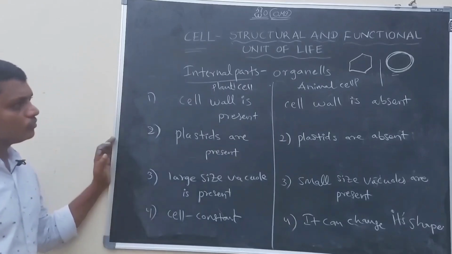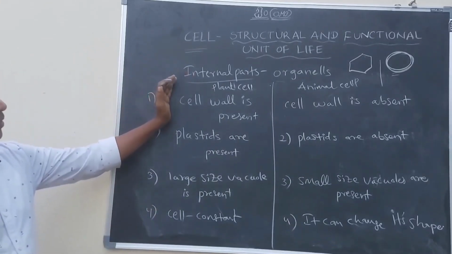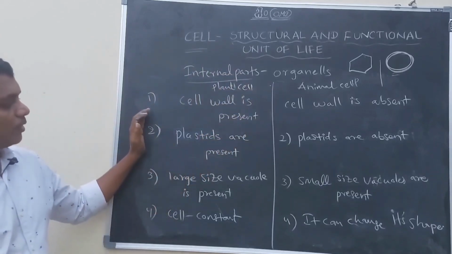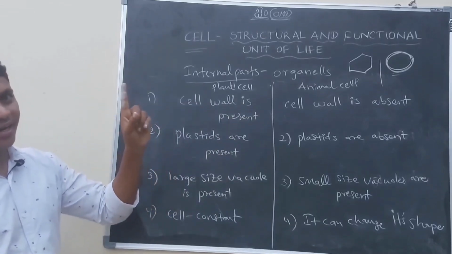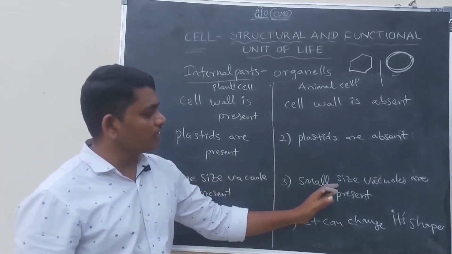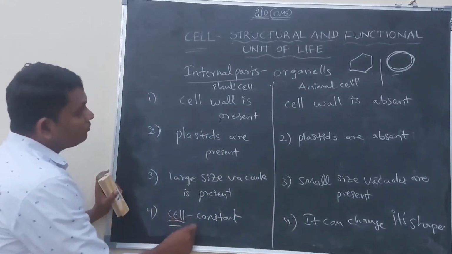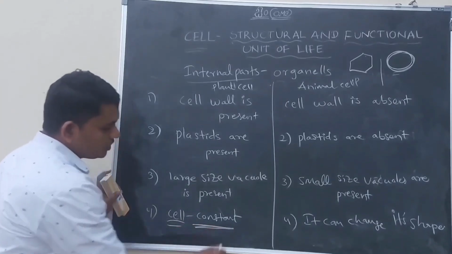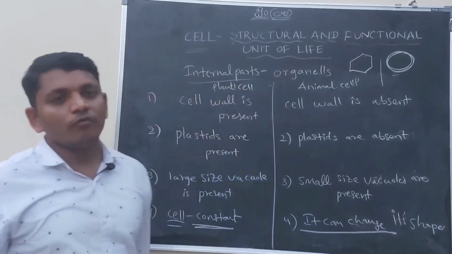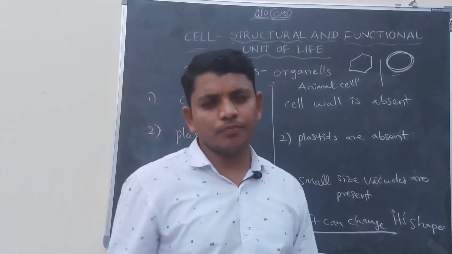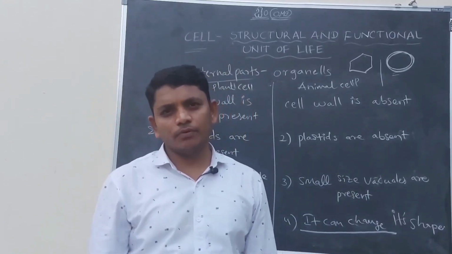So here I told you four important points belonging to plant cell and animal cell differences. In the plant cell, cell wall is present; in the animal cell, cell wall is absent. Plastids are present, plastids are absent. And large size vacuole is present, it is only one in number. In the animal cell, small size vacuoles are there, they are many in number. And the shape of the plant cell is constant always, there is no change. In animal cell, the cell can change its shape. For example, white blood cells in our body can change their shape, and amoeba is also capable of changing its shape always.